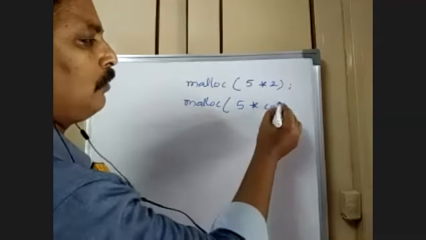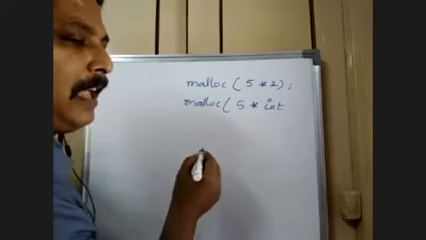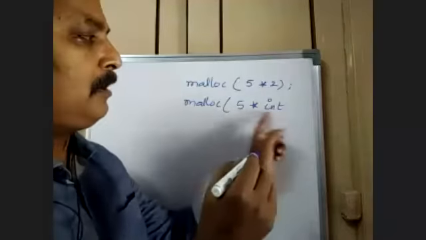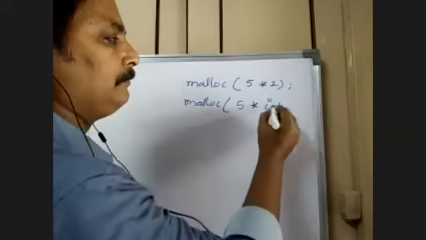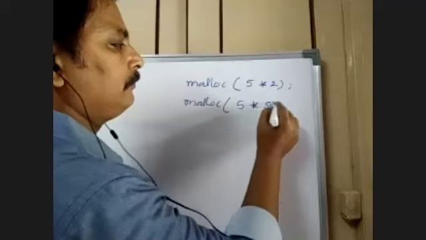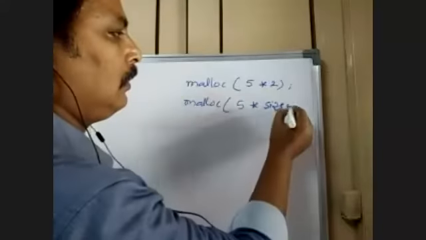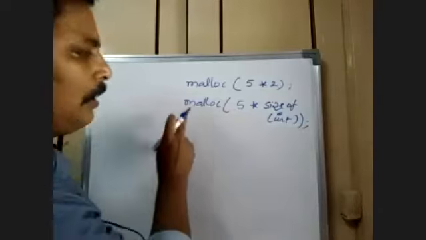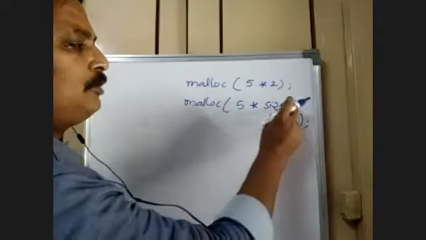If I do not know the size of the integer, I use sizeof(int). So malloc 5 into sizeof(int).